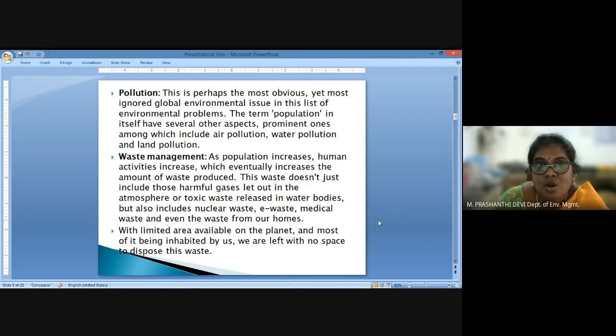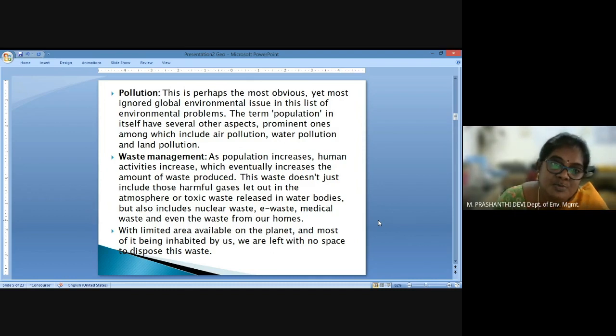Pollution, not only air pollution and water pollution, but pollution on the whole, is an outcome of population and the related anthropogenic impacts of both our economy and our development. Here we are talking about air pollution, water pollution, and land pollution, and specifically with land pollution, a major aspect is waste management.